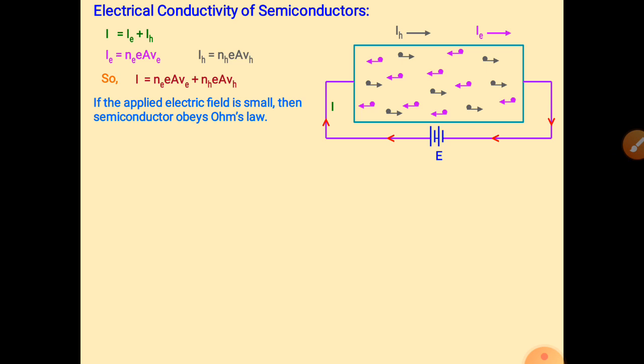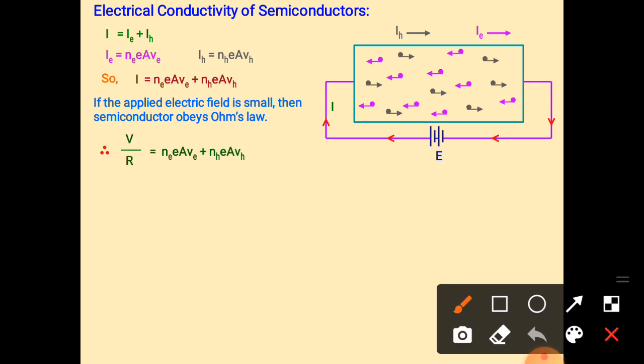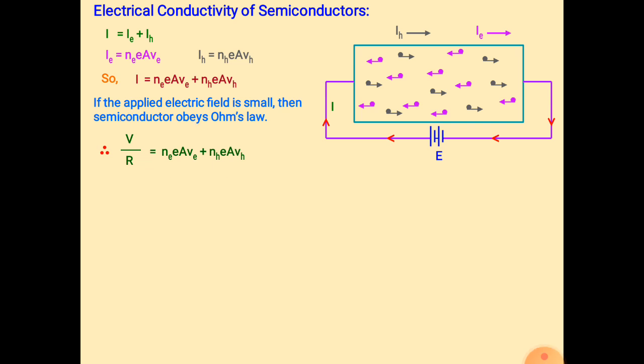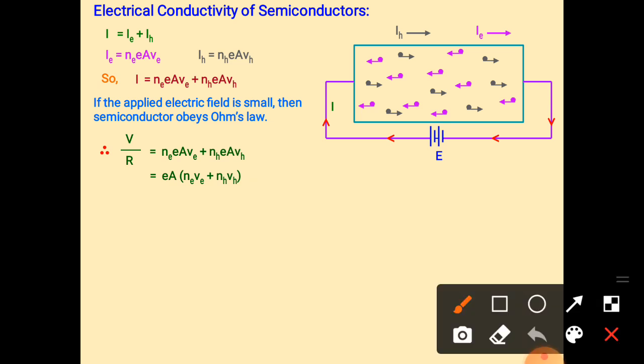If we draw the graph of I versus V, for small changes the semiconductor always obeys Ohm's law. So by Ohm's law we can write V by R, and the right-hand side is similar. Then from this equation, EA is constant, and we are left with NeVE plus NhVH.